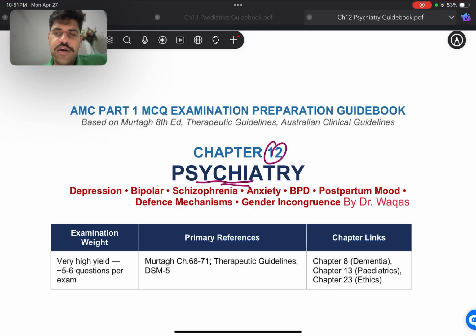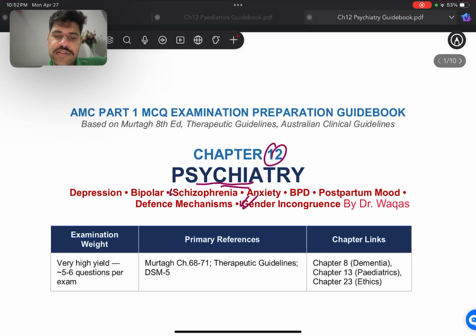Now, in today's topic, we'll be discussing depression, bipolar disorders, schizophrenia, anxiety, BPD, postpartum moods, defense mechanisms, and gender incongruence. In the past few months, I've seen gender incongruence a lot. I've seen schizophrenia a lot. I've seen bipolar, BPD, and depression a lot. And one of the questions that they like to ask a lot is the difference between depression and anxiety, and the difference between schizophreniform, schizotypal, and different forms of those disorders. All right, so we'll be going over those briefly.